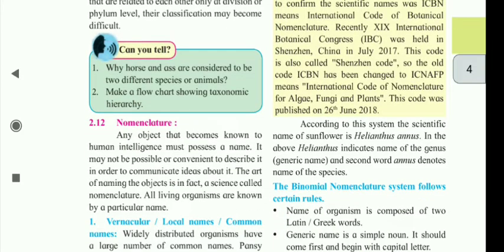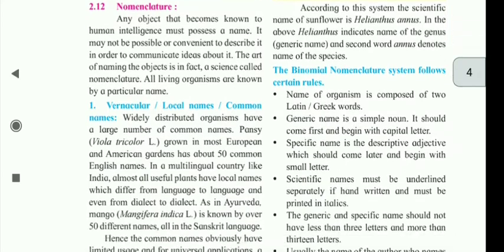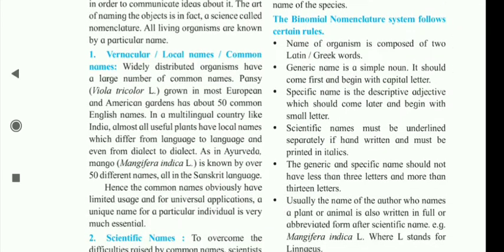According to this system, the scientific name of sunflower is Helianthus annuus. In the above, Helianthus indicates the name of the genus, the generic name, and the second word annuus denotes the name of the species. The binomial nomenclature system follows certain rules. The name of an organism is composed of two Latin or Greek words. The generic name is a simple noun. It should come first and begin with a capital letter. The specific name is the descriptive adjective which should come later and begin with a small letter.